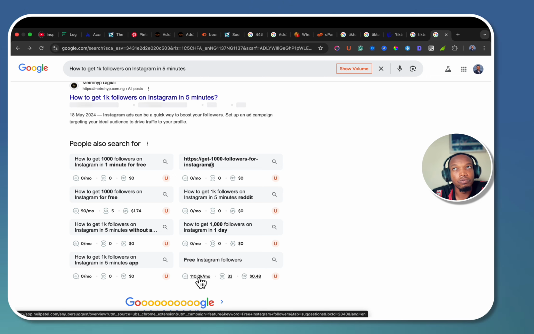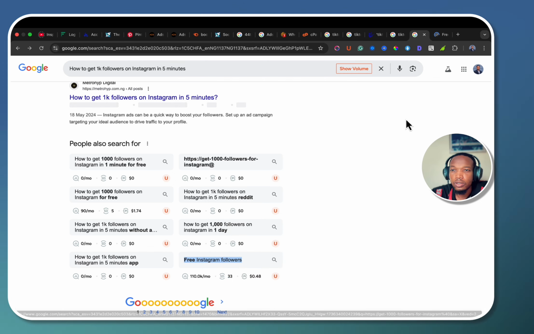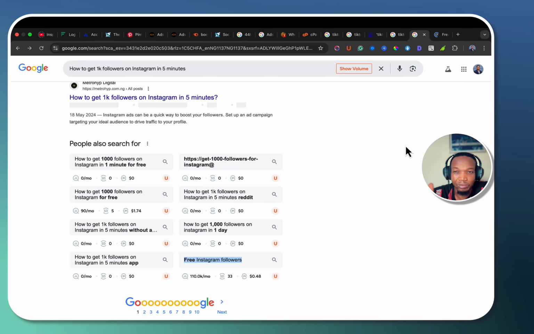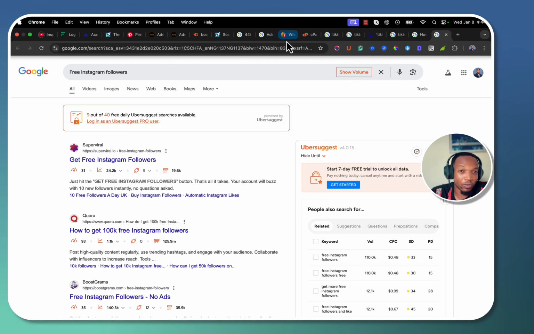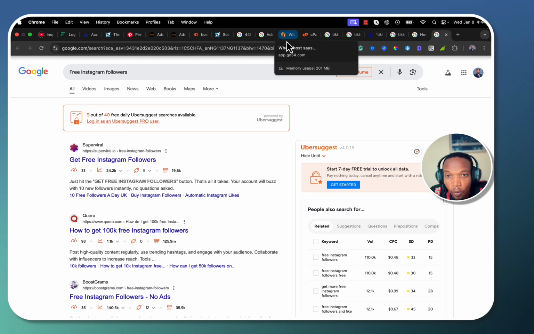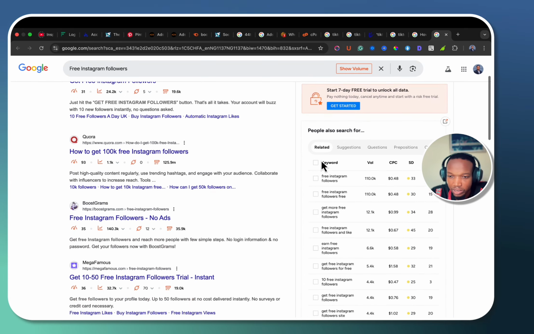110K visits per month. SEO difficulty. This is how I do keyword research. Basically, I just go in depth and keep taking notes. By the end of the day, I have lots of tabs, all detailed like this. Then I start writing them down and looking at the opportunities.